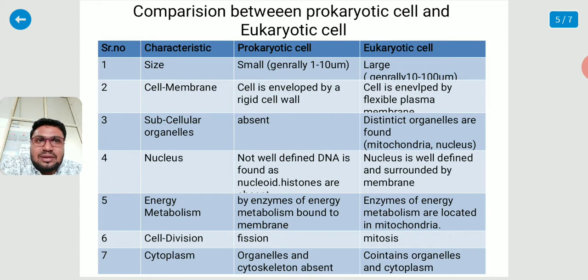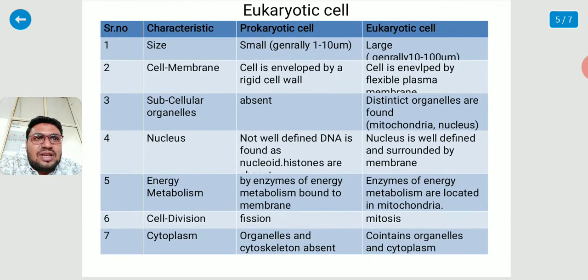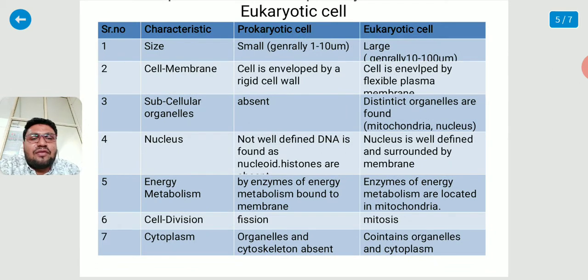Cell membrane. The prokaryotic cell is enveloped by a rigid cell wall. That means a cell membrane is absent in the prokaryotic cell, whereas the eukaryotic cell is enveloped by a flexible plasma membrane. Third, subcellular organelles.